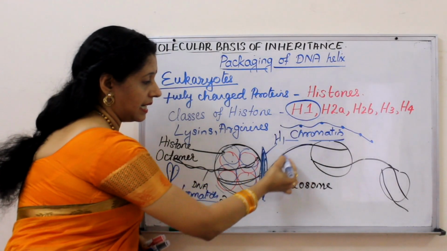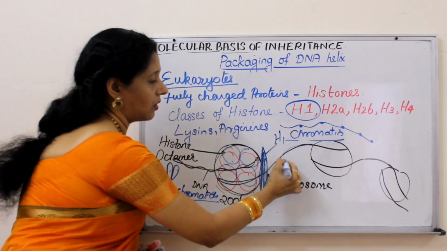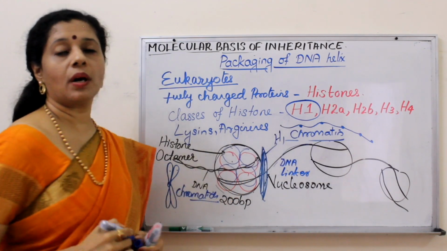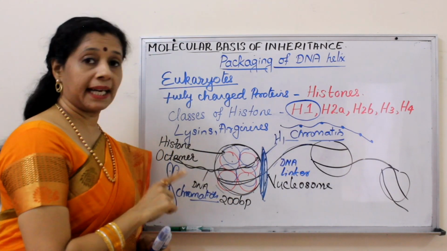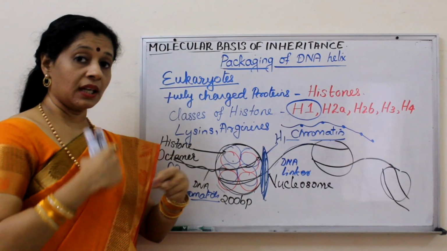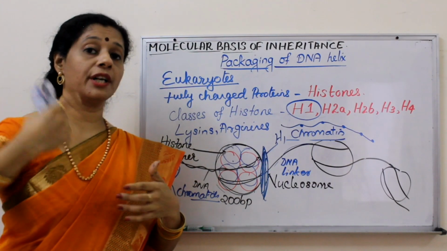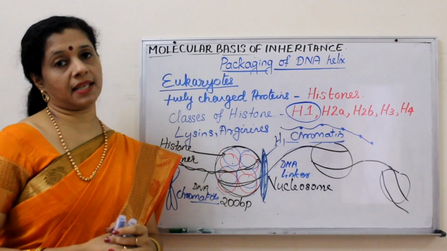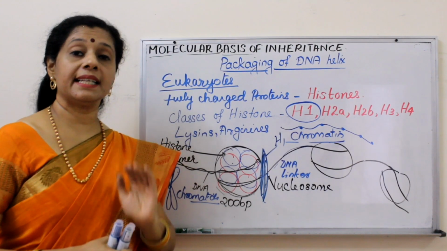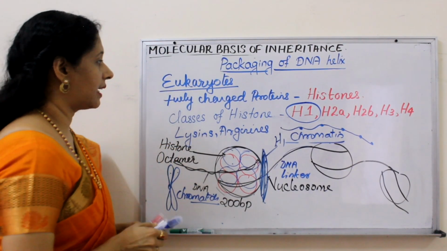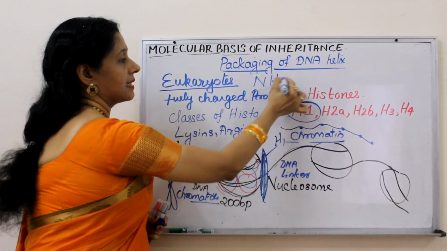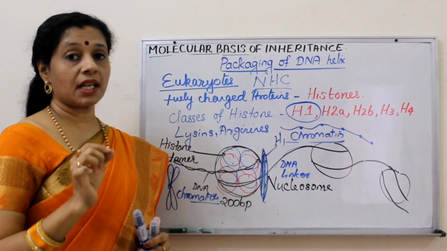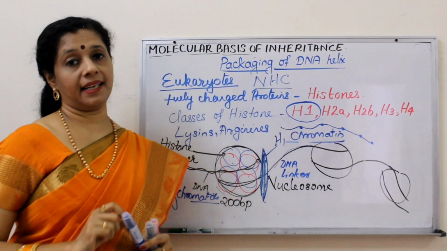Now this space, this DNA in between 2 adjacent nucleosomes is called a DNA linker because it's linking 2 adjacent nucleosomes. Nucleosome diagram is also important for you. Now I told the further coiling, like in the case of solenoid and super solenoid, for that additional coiling some kind of additional proteins are required. They are called non-histone chromosomal proteins, or NHC. NHC stands for non-histone chromosomal proteins, which are required for additional coiling of DNA segments.